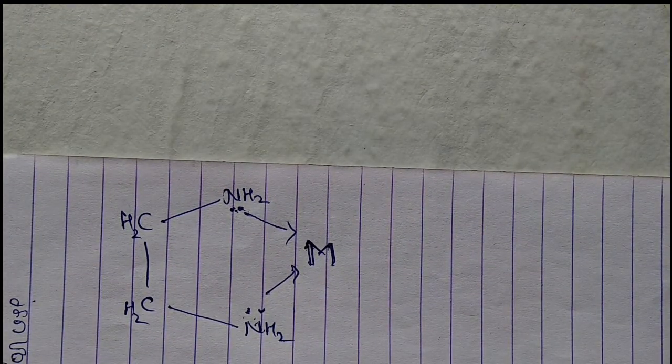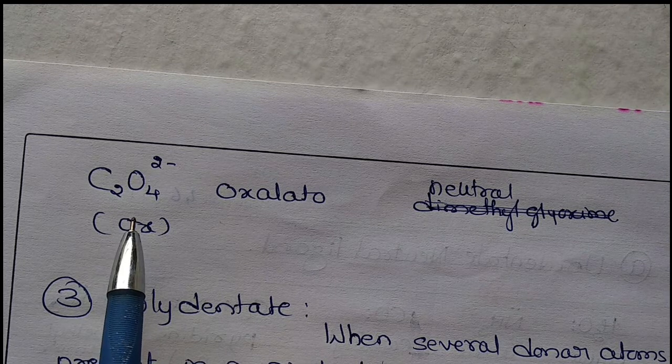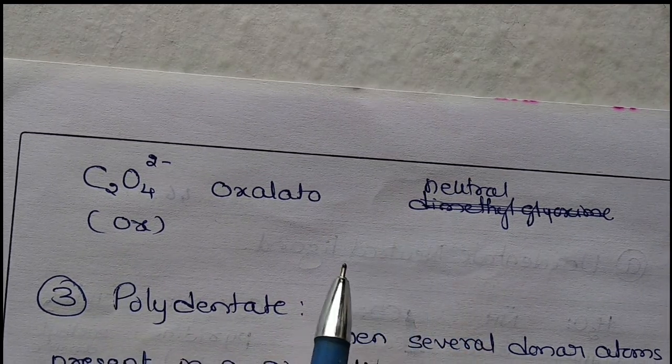Next, one more is there, that is oxalato. Oxalato is also a didentate ligand. It is normally written as OX. This is also a neutral ligand.